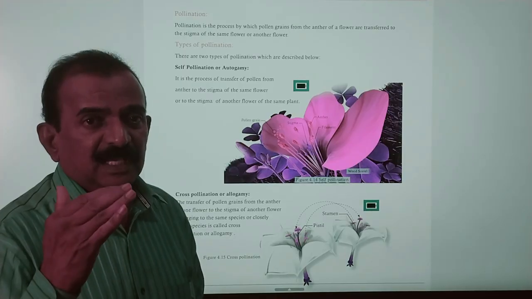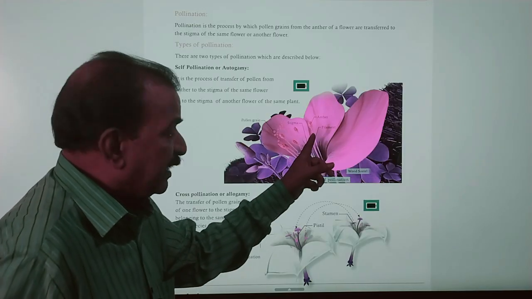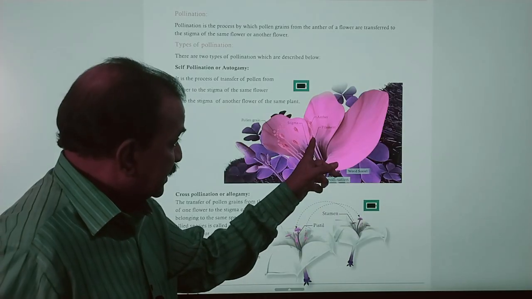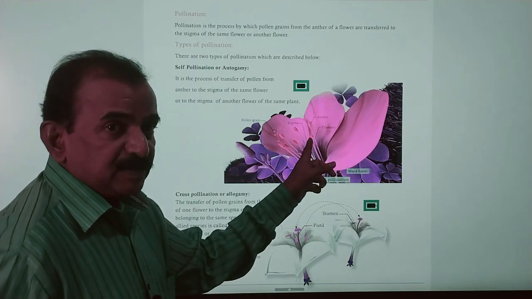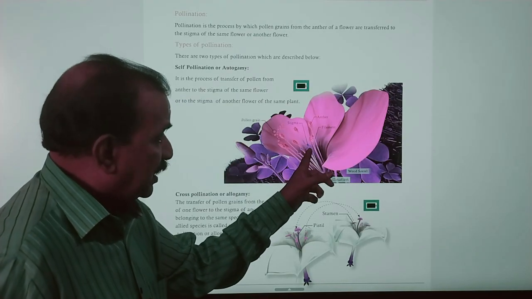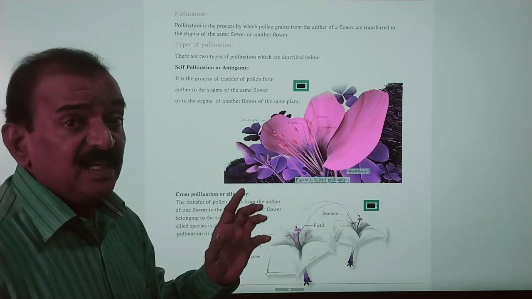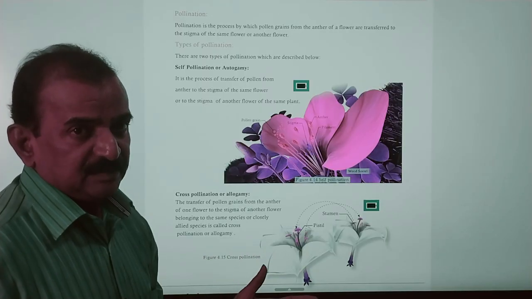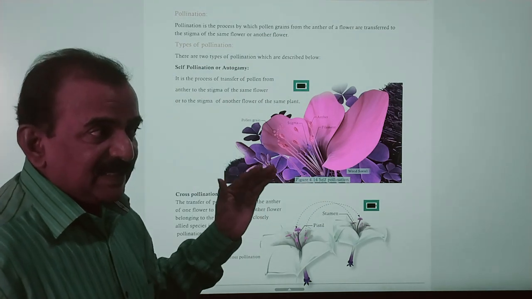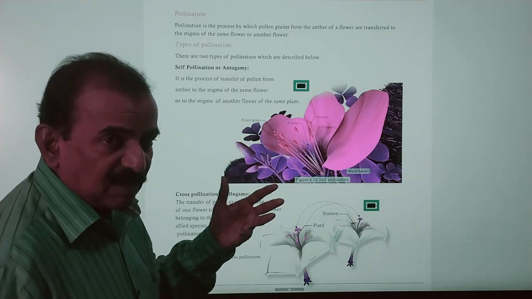So what is self-pollination? Transfer of pollen grains of the same flower falling on the stigma of the same flower. Here stamens are there and anther lobes are there, and you see the presence of pollen grains, and these pollen grains may fall on the stigma of the same flower. That pollination is called self-pollination. Here pollen grains of the same flower fall on the stigma of the same flower, and that is called self-pollination.